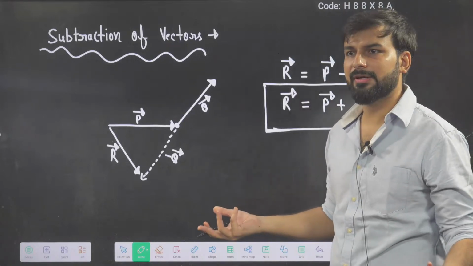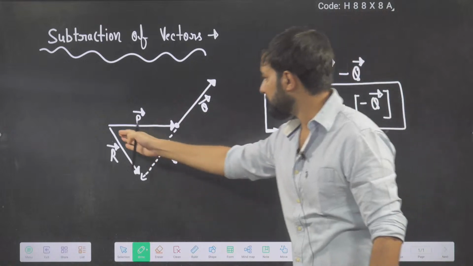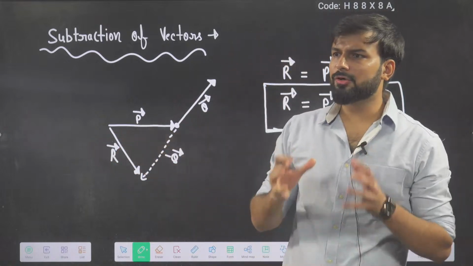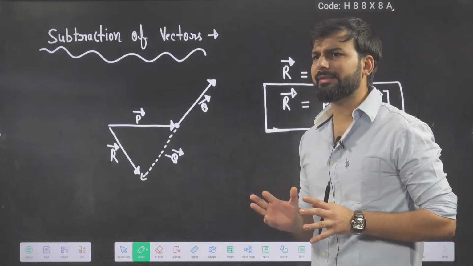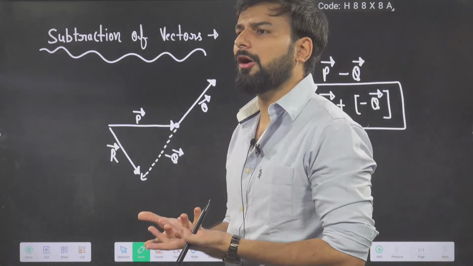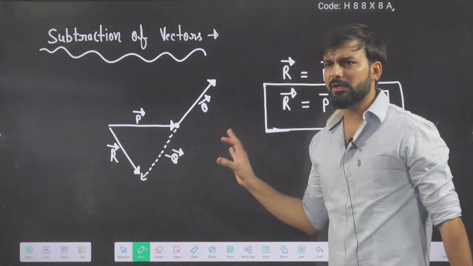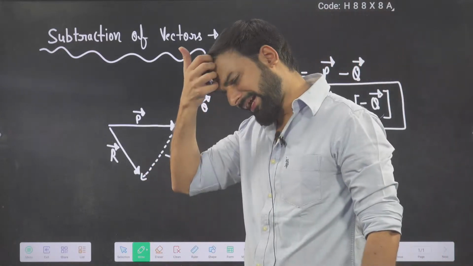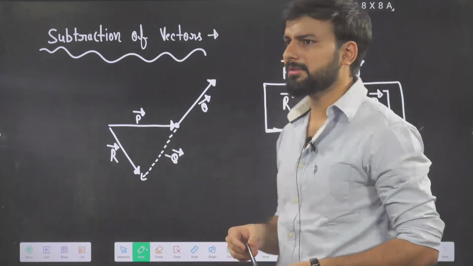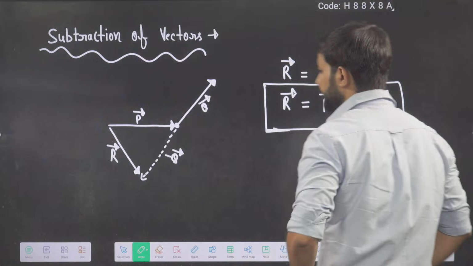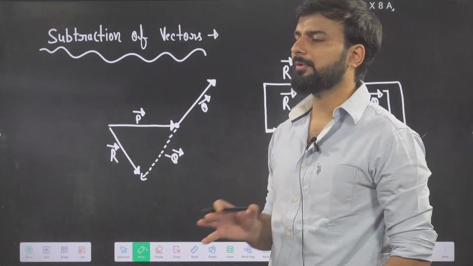This is my subtraction vector. Earlier this was my addition vector, and this is my subtraction vector. So I hope everyone is crystal clear how you have to represent subtraction of two vectors. It is again in the kind of addition form. Give me thumbs up if you understood how to draw the subtraction of two vectors, P vector and Q vector, graphically. Very good, a lot of thumbs up. It means to everyone it is clear.